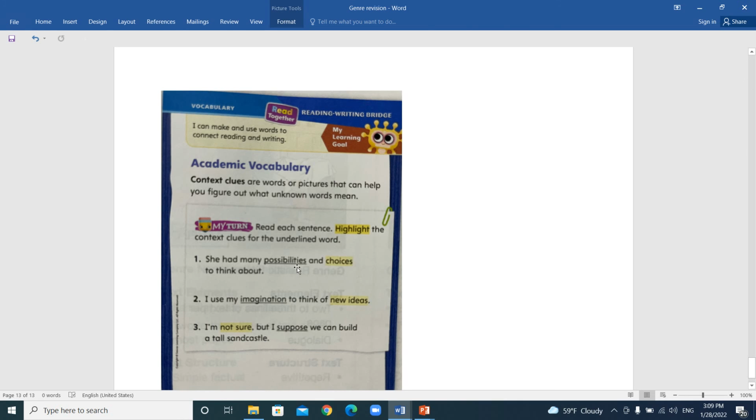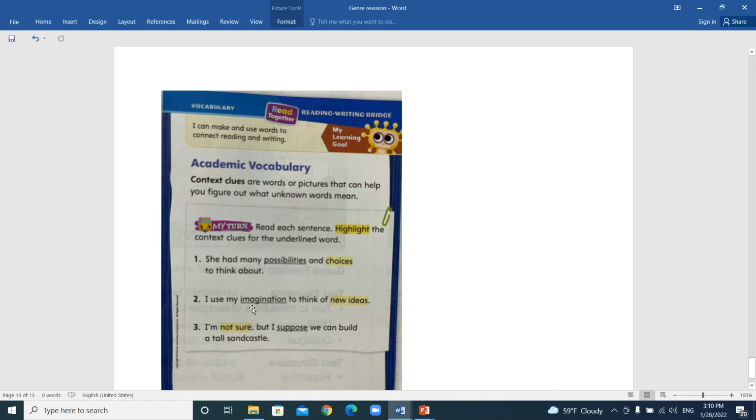The word here is possibilities, and you're going to read the sentence to try to find the context clues. Like we said, the word possibility means you're able or you can. So here we highlighted choices because it tells you what the word possibility means. So she had possibility, that means she had things that she can choose from.